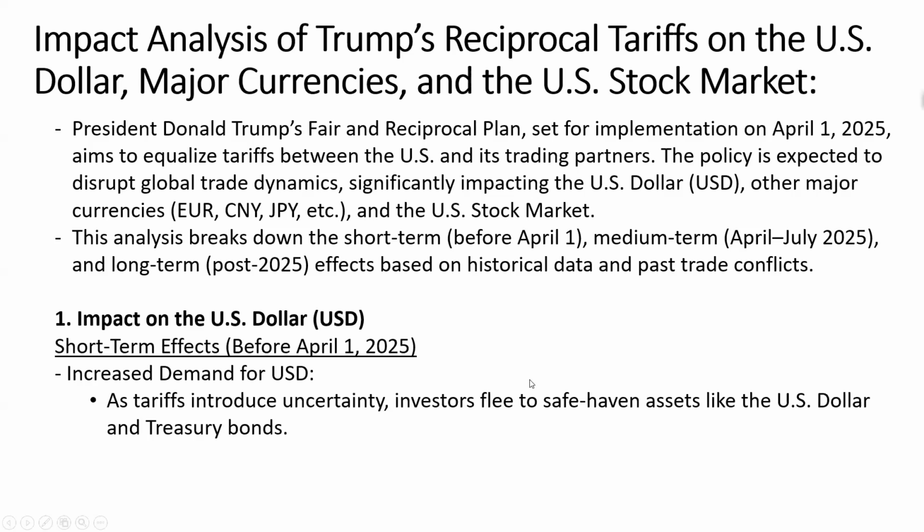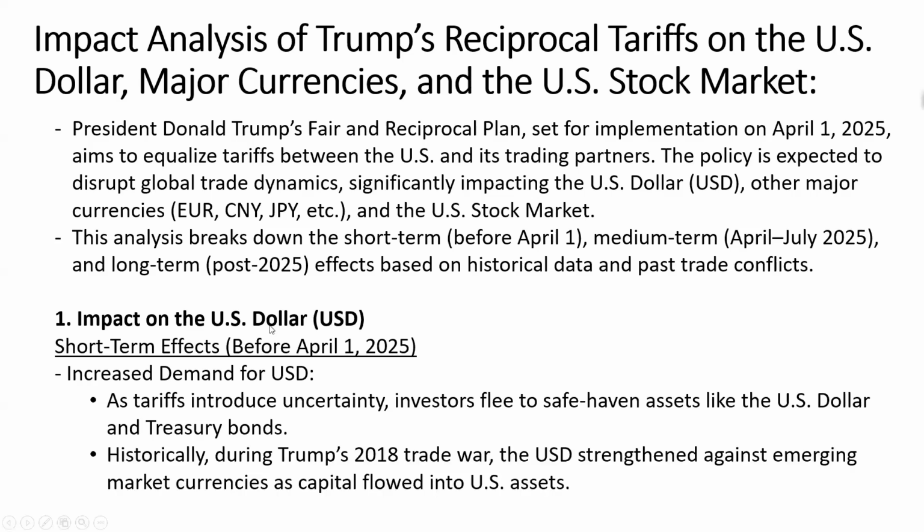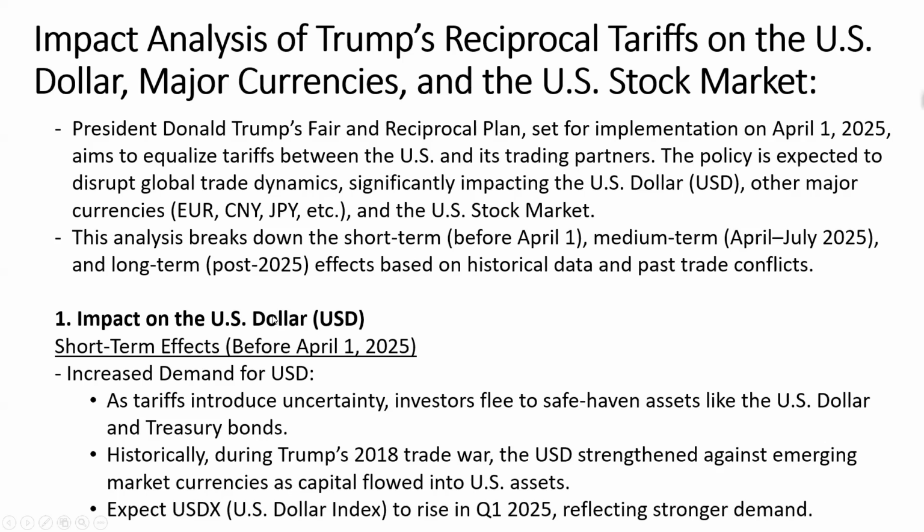because as tariffs introduce uncertainty, investors flee to safe haven assets like the US dollar and treasury bonds. Now, historically, during Trump's 2018 trade war, the US dollar strengthened against emerging market currencies as capital flowed into US assets. Expect the dollar index to rise in Q1 2025, reflecting stronger demand. Okay.